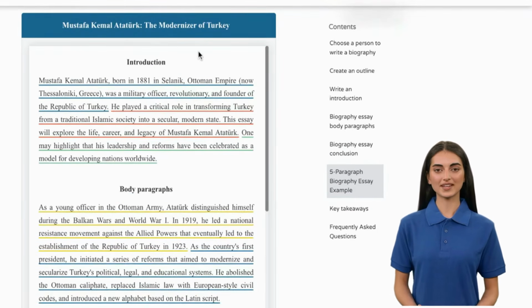Rewatch the steps again and again if necessary to create a compelling biography essay.